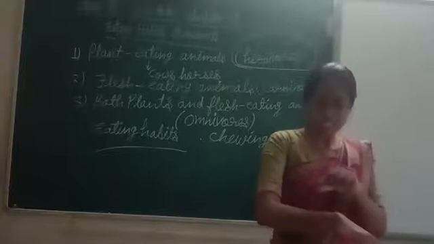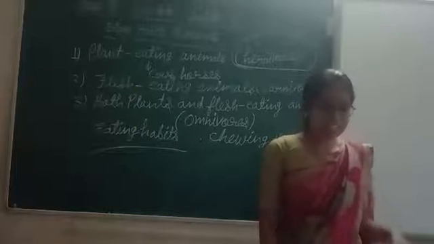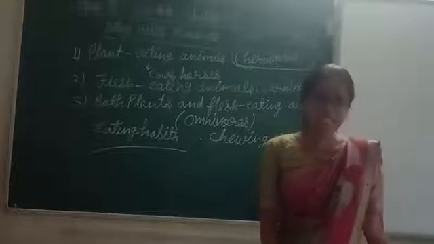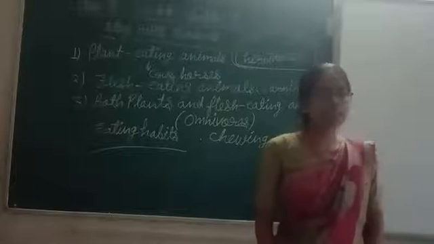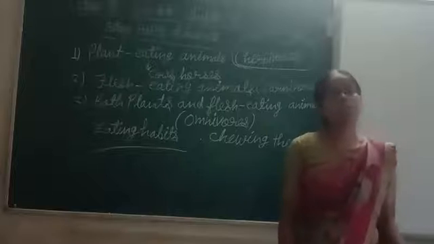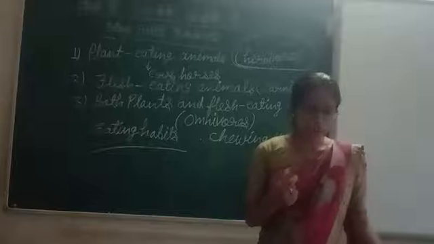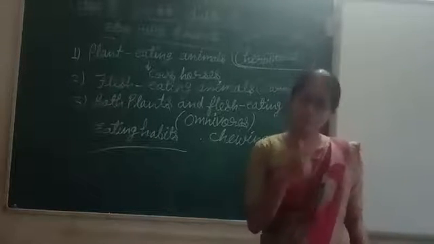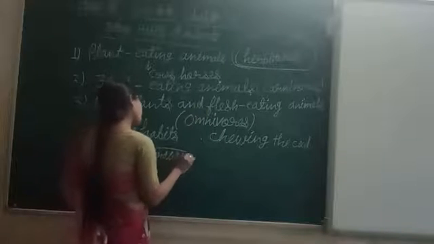So these rats have sharp front teeth. They bite fruits and seeds with these teeth. And such animals are called gnawing animals. The animals which have the sharp front teeth, and how do they eat? They bite the fruits and seeds with their sharp front teeth. And such type of animals are called the gnawing animals.